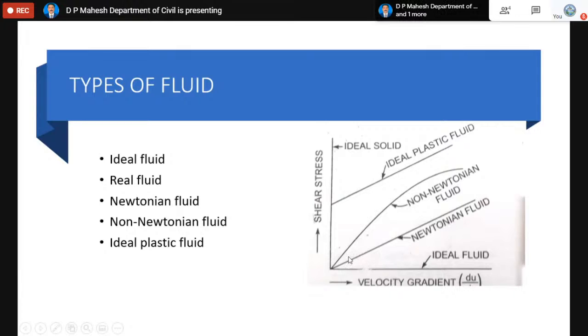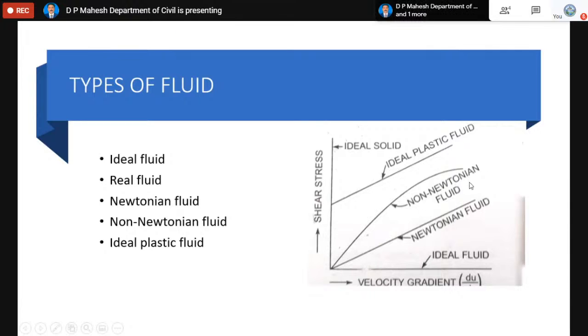Now coming to Newtonian fluid. Newtonian fluid is the fluid which obeys Newton's law of viscosity. The meaning of Newton's law of viscosity is that the shear stress is proportional to the du by dy ratio. Any fluid which obeys Newton's law, that means stress proportional to du by dy, is called a Newtonian fluid. That's why the curve is a straight line for the Newtonian fluid. The reason is that the shear stress is directly proportional, so with the increase of one, the other will also increase. Accordingly, we will have the straight line.